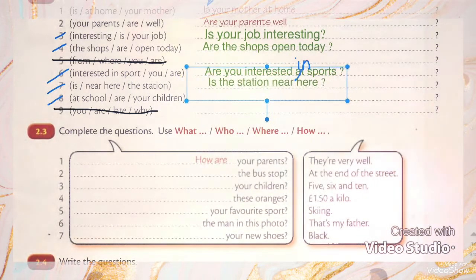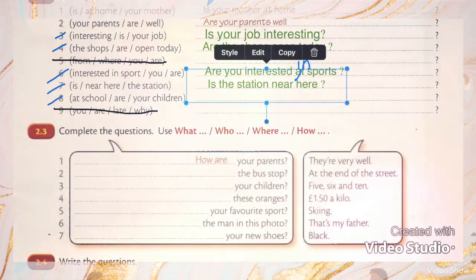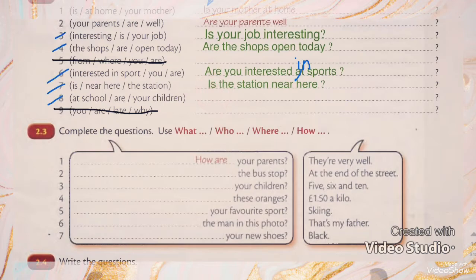Again, is the station near here? Why? Because here I should begin my question with the verb, so I should say is. I cannot say "the station is near here." Why? Because this is a sentence, but I am asking you a question. When I am asking you a question, I should put verb to be at the beginning of the question.